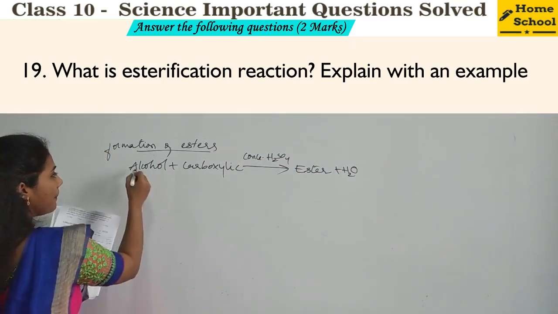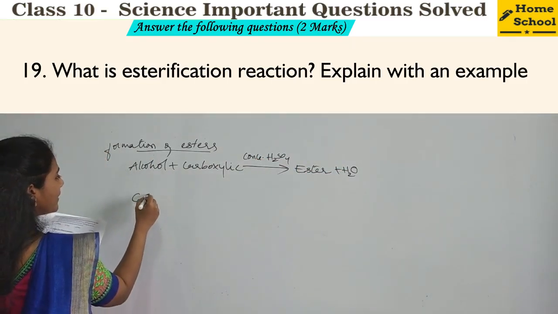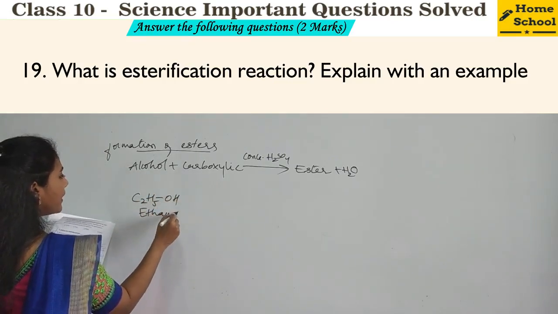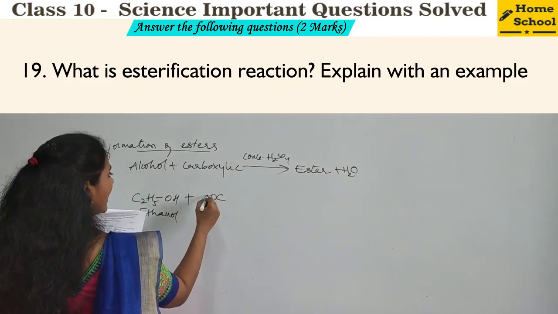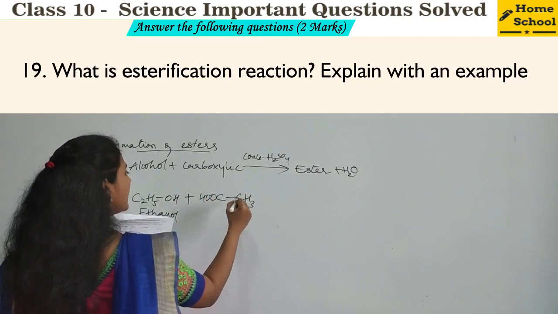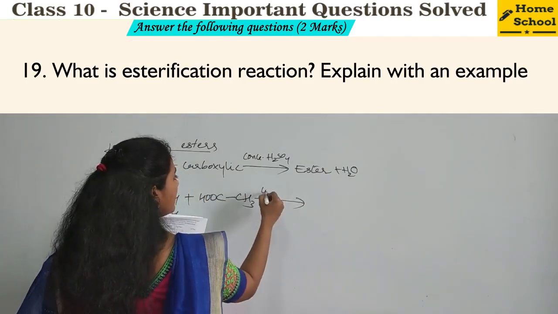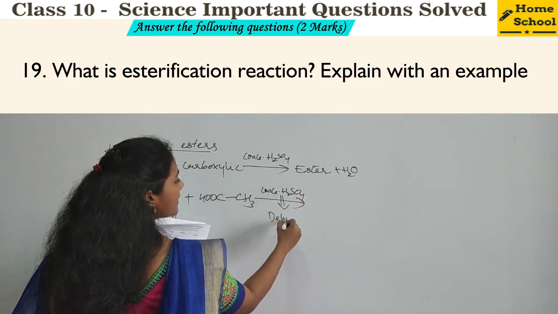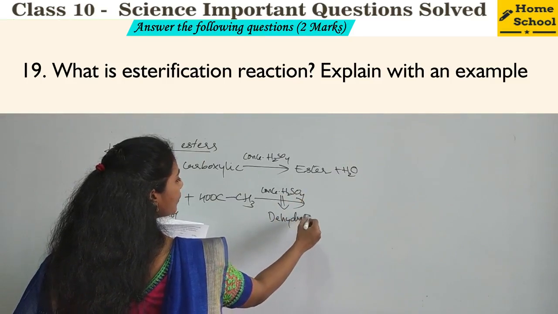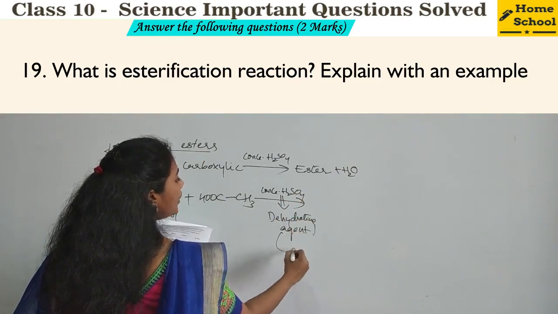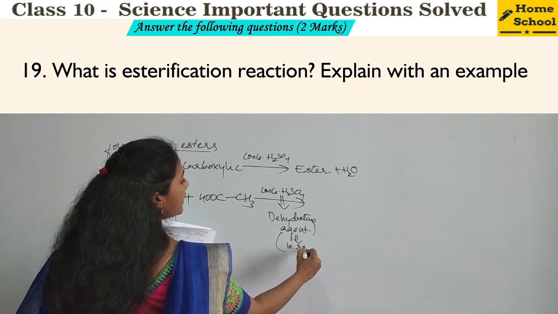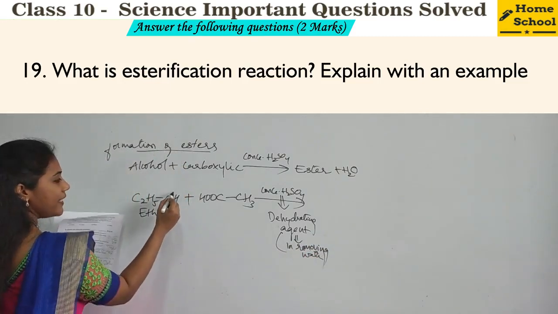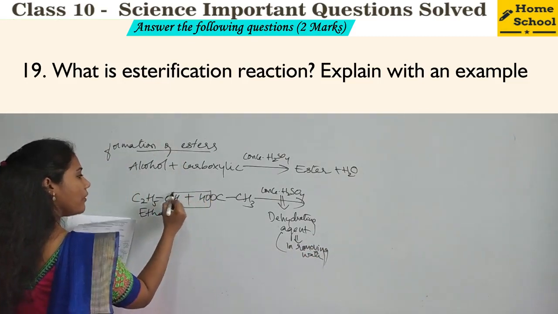But you have to write an example. What is the alcohol you will take? Ethanol, that is C2H5OH. Ethanol you can take, right, plus acetic acid. Let me write acetic acid this way just to show the reaction in a convenient way. And in presence of concentrated H2SO4, and here concentrated H2SO4 is a dehydrating agent. Yes or no? That means it helps in the removal of water. So what happens? How does the water come outside? H of alcohol and OH of acid come outside.